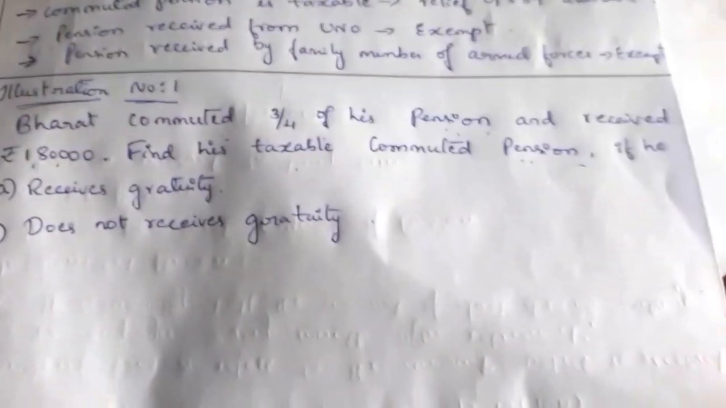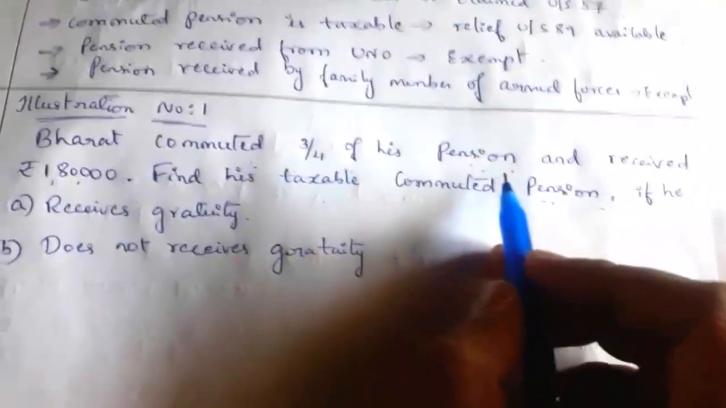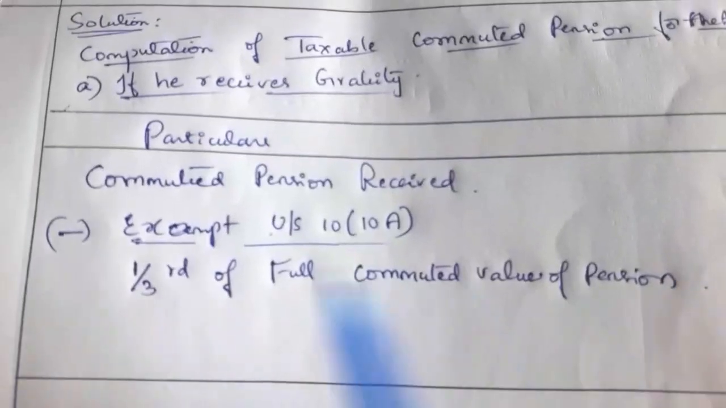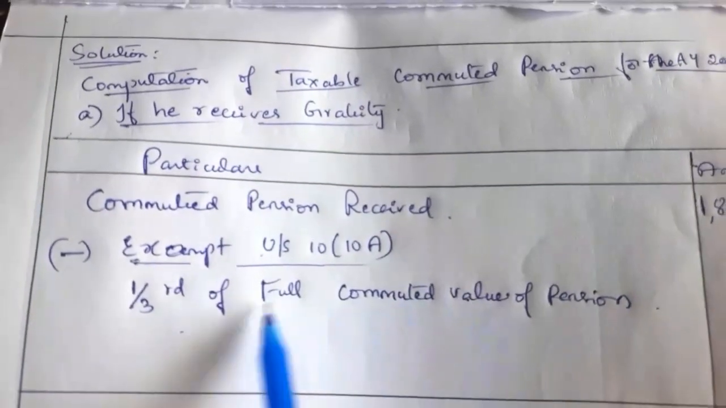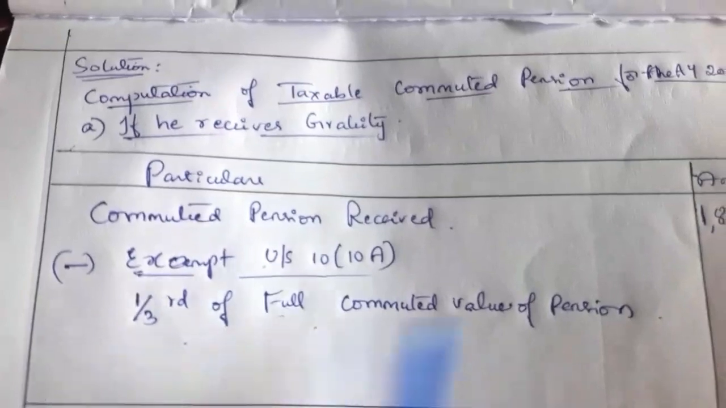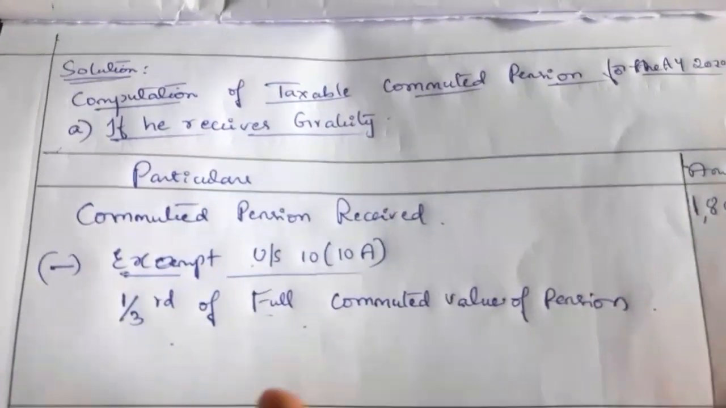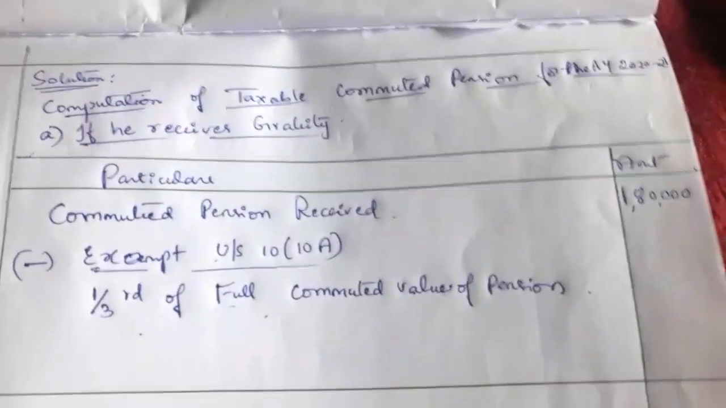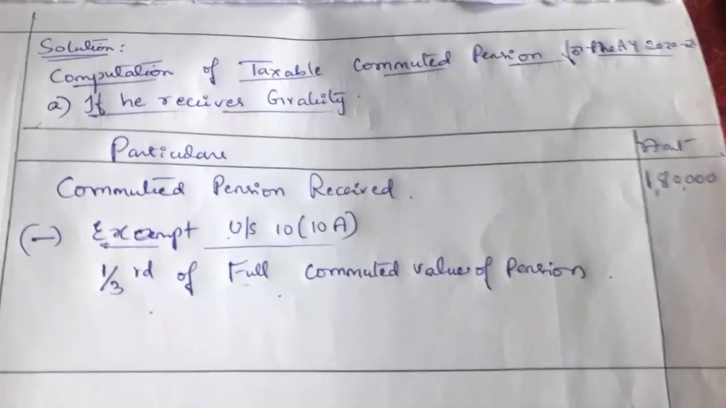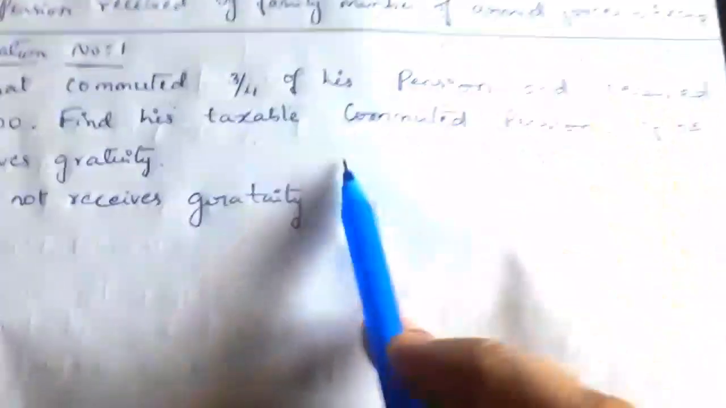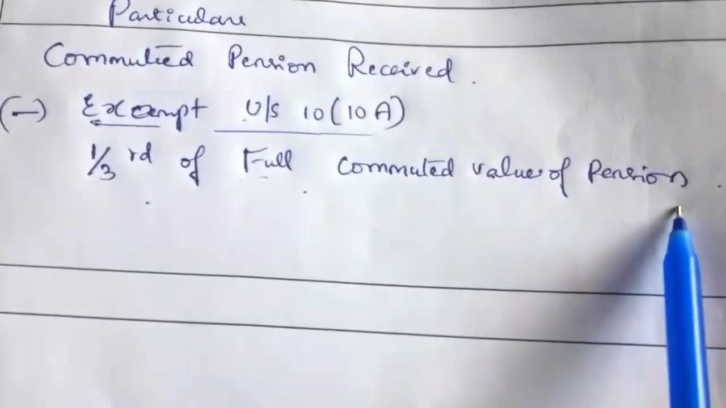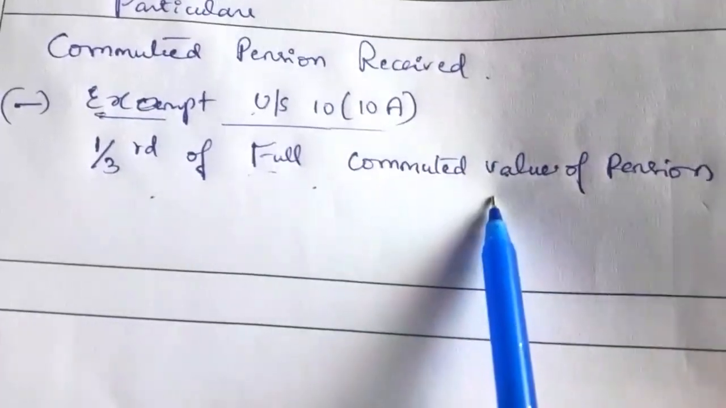In this question they have given 3/4 of his pension, but the exemption is 1/3 of the full commuted value. We need the full commuted value, not 3/4. We have to take 100%. What is the 100% pension he received? In the question, he commuted 3/4 of the pension, but here we have to provide the exemption on the full commuted value of pension.